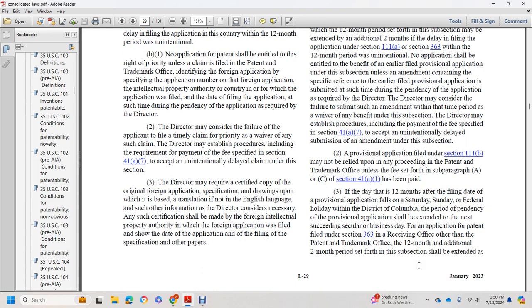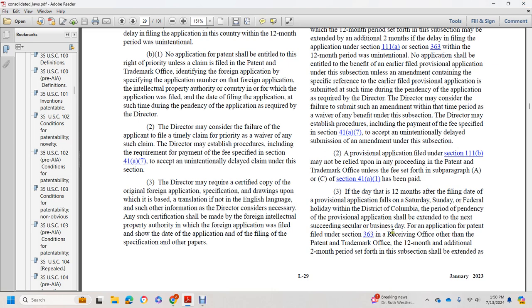A provisional application filed under section 111(b) may not be relied upon in any proceeding in the Patent and Trademark Office unless the fee set forth in subparagraph (A) or (C) of section 41(a)(1) has been paid. If the day that is 12 months after the filing date of a provisional application falls on a Saturday, Sunday, or federal holiday within the District of Columbia, the period of pendency of the provisional application shall be extended to the next succeeding secular business day.